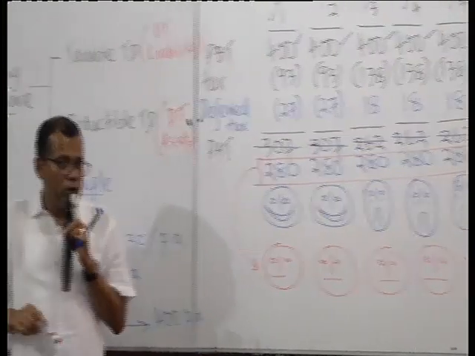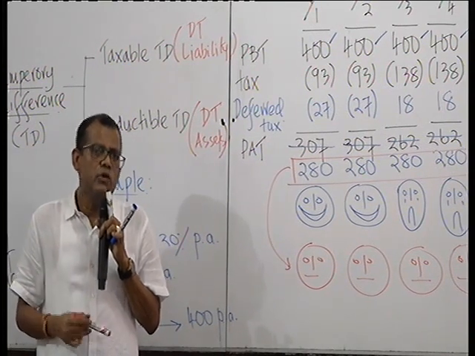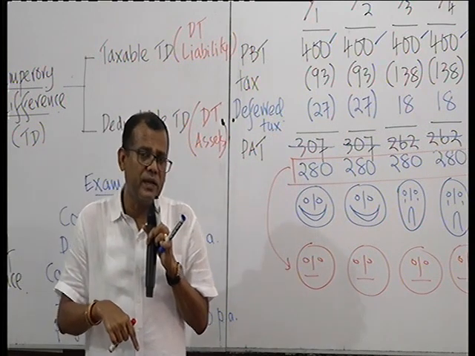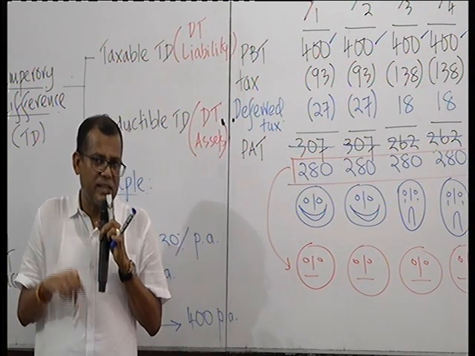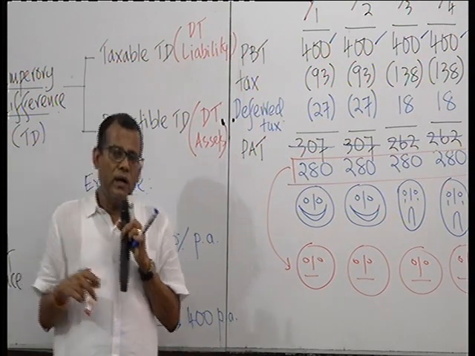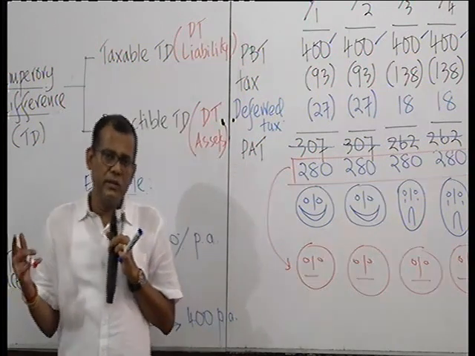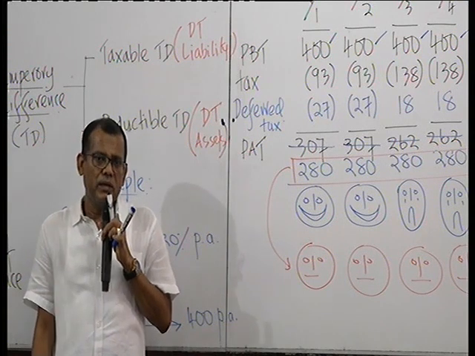So if you are paying more taxes now, your P&L is already affected badly. Then you give credit to the P&L. As you give credit to the P&L, the other side is deferred tax asset. You have to debit a deferred tax asset. Then when you are having the advantage later, the deferred tax asset will be transferred to the P&L. It will come as a charge.